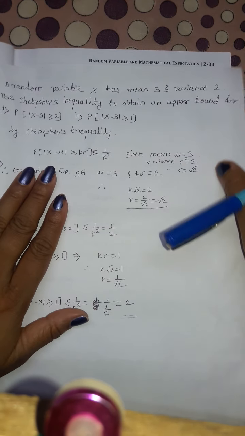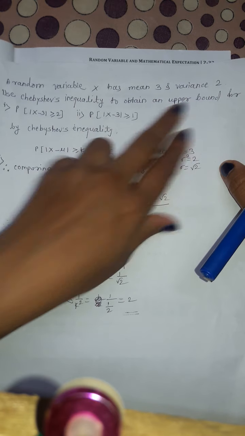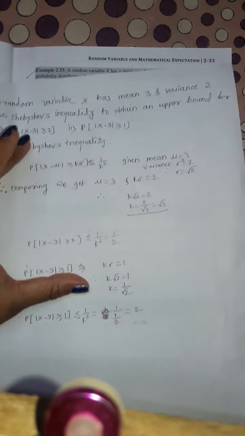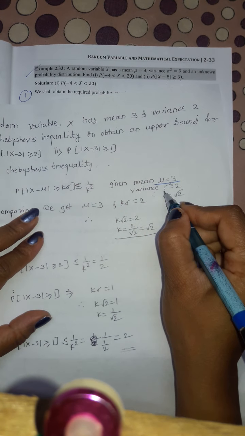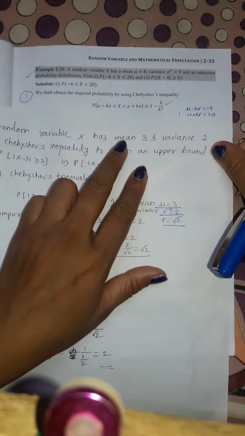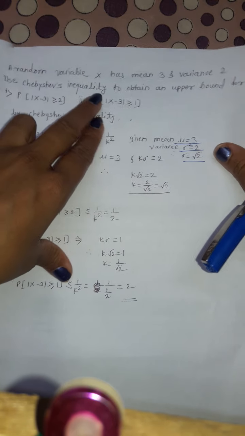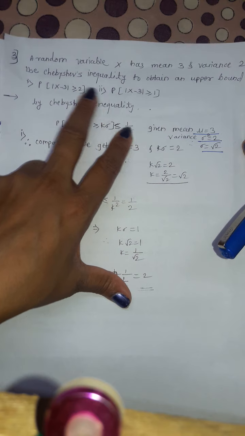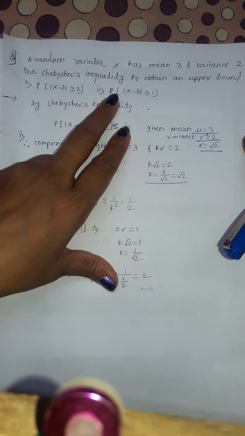A random variable x has mean 3 and variance 2, it is given. That means mu is 3 and variance sigma square is 2, so sigma becomes root 2. Now use Chebyshev inequality to obtain the upper bound for this one. That means we have to find the probability of this plus probability of this.